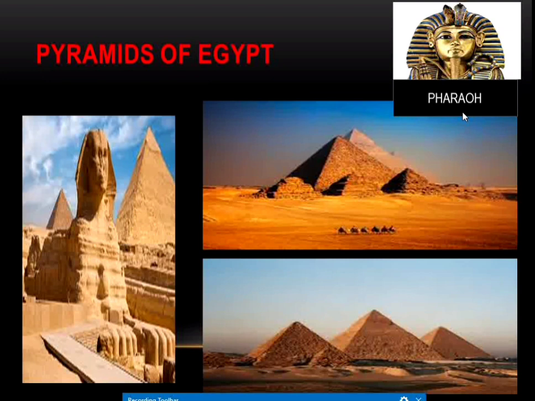Peasants used to accept the rule of the pharaohs. Like this, Egyptian civilization had given contribution in the field of architecture. Their pyramids are very famous. They had even built many temples too, and there are other structures like the sphinx you can see in this picture.